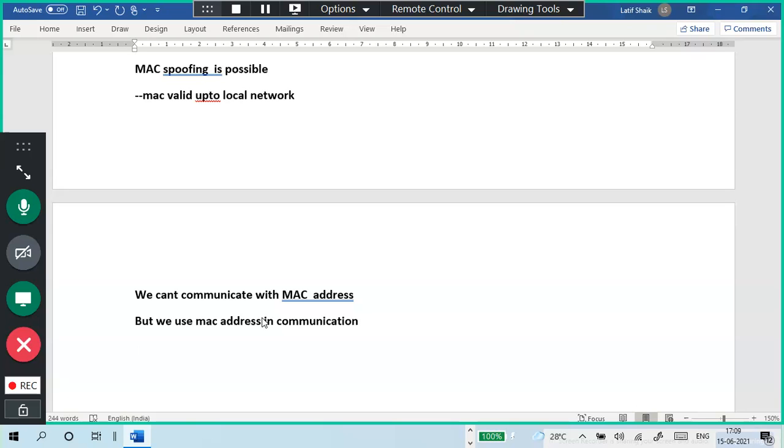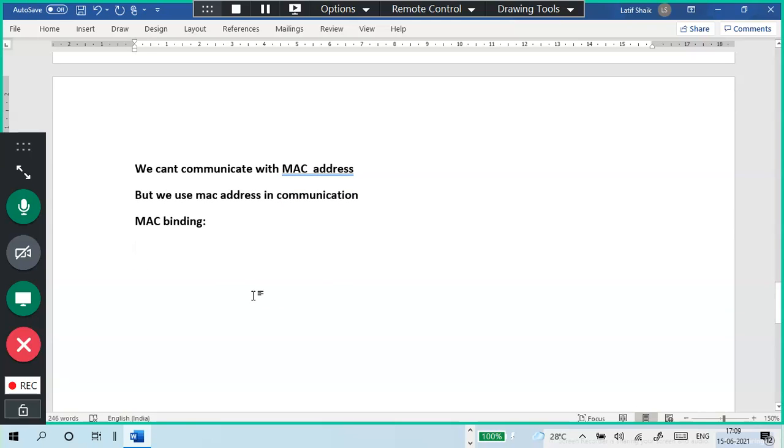Second is MAC binding. What is this MAC binding? As you see, just before, I opened my internet related things, right? So what happened? Someone is accessing my network, so they may know my password, or maybe something has happened that is directly communicating. I am not running my virtual machine also. If I'm using a virtual machine, definitely my virtual machine name would show. I'm not running my virtual machine, but something is using my internet. I don't know. Okay, so we'll see. I just didn't allow that one.